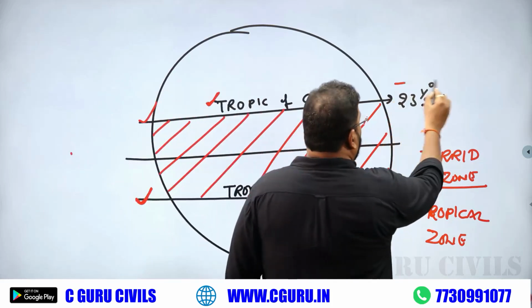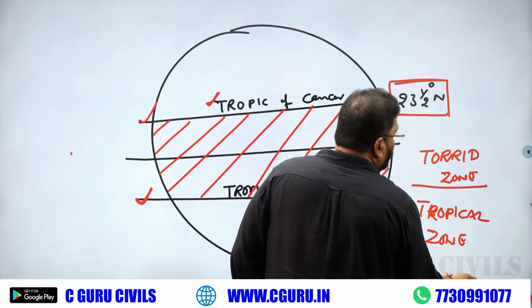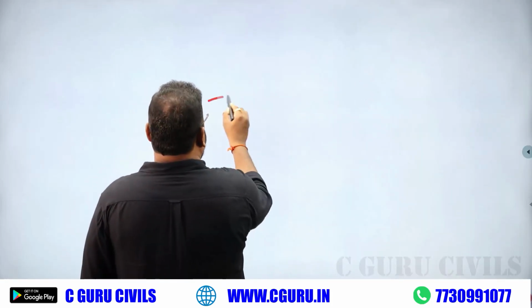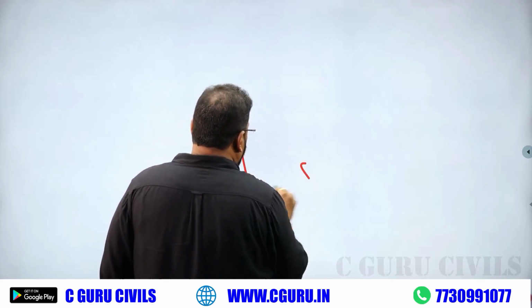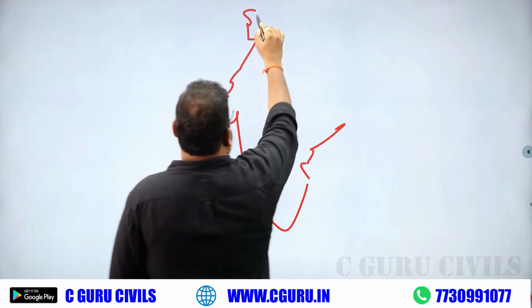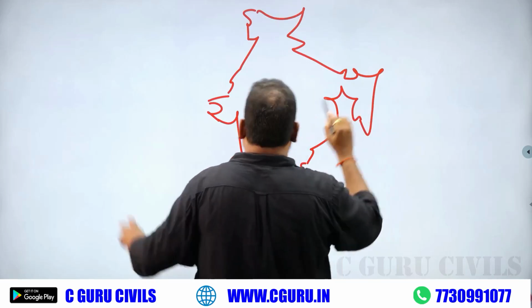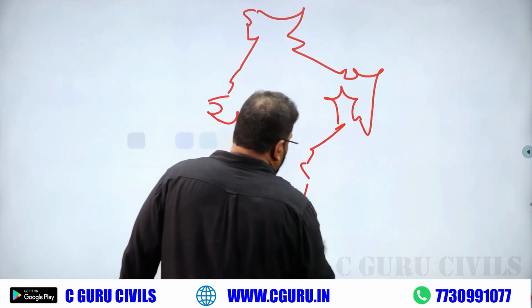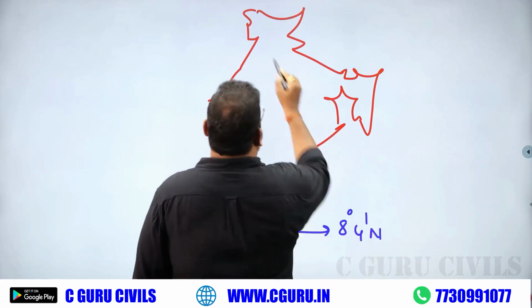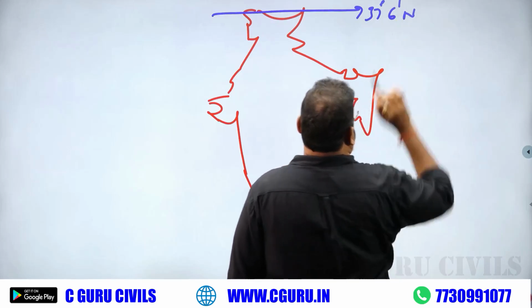India's mainland lies in between 8 degree 4 minutes north latitude and 37 degree 6 minutes north latitude.